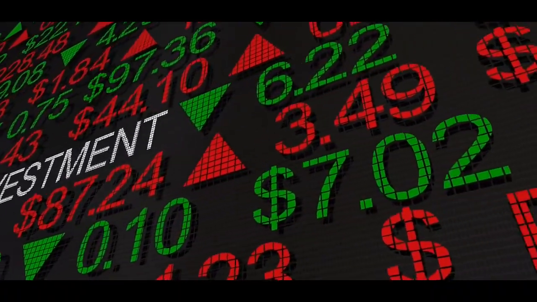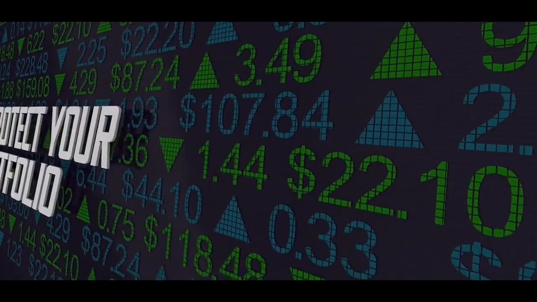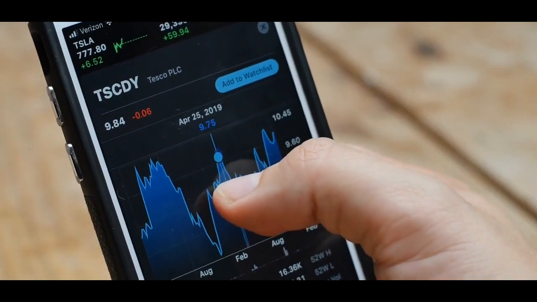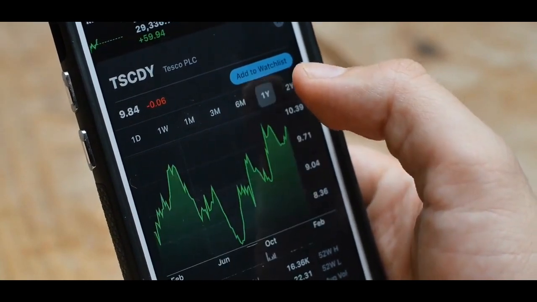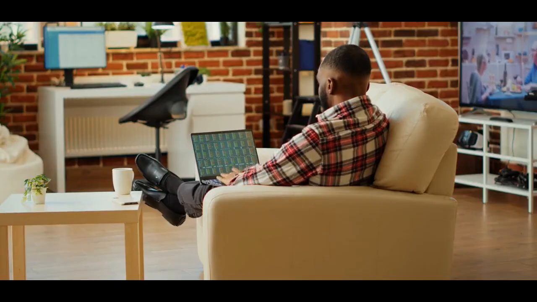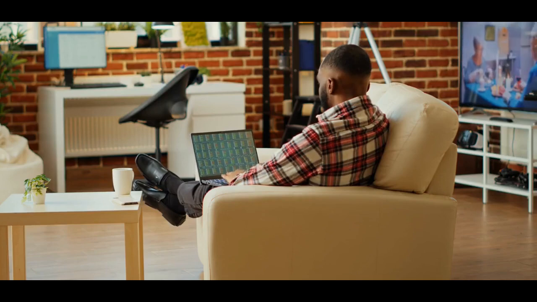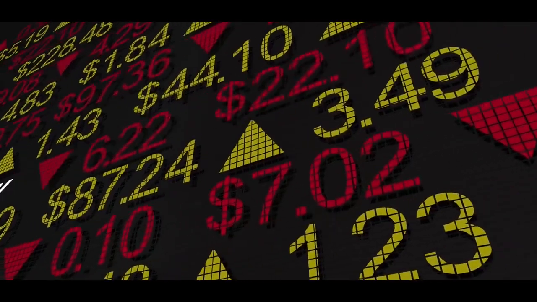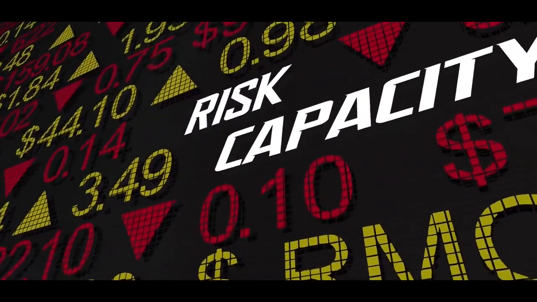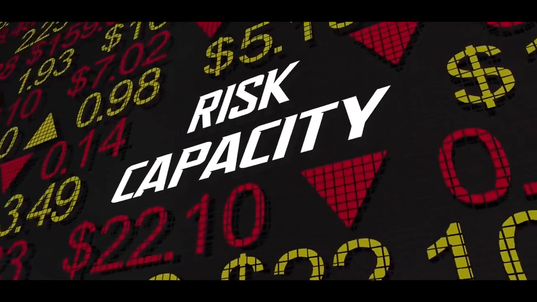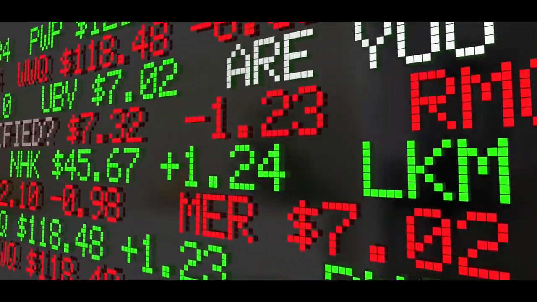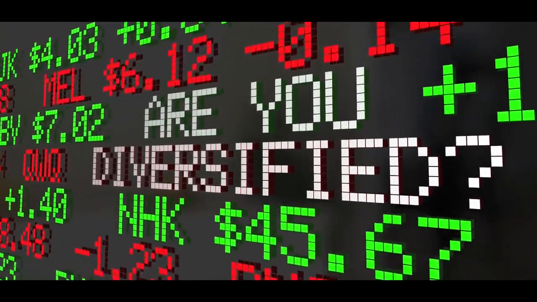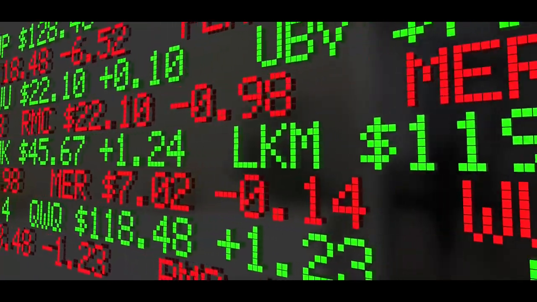Why diversification matters. Diversification is the key to reducing the impact of market volatility on your investments. By diversifying your portfolio, you can potentially minimize losses and maximize overall returns. When you have a diversified portfolio, you spread your investments across different asset classes such as stocks, bonds, real estate, and commodities. This diversification helps to reduce the risk associated with a specific asset class or market sector. Benefits of diversification include lowering the correlation between your investments, managing risk by reducing exposure to individual investments, and increasing the potential for consistent returns.